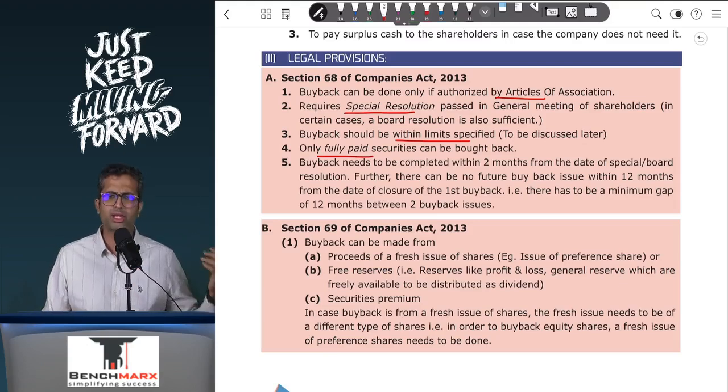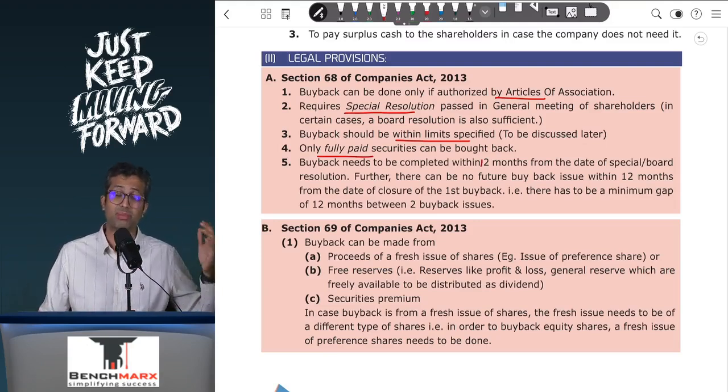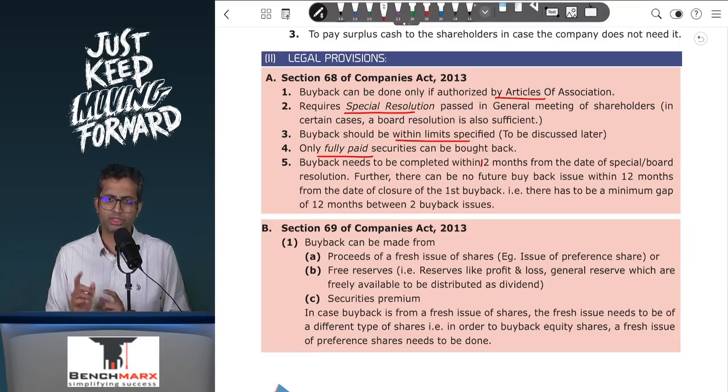Now this buyback, usually there is a time gap within which it needs to be completed. I believe this is around 12 months from the date the resolution is passed, and once a buyback is done, you cannot do another buyback within another 12 months. So if a buyback is done in a particular year, for the next 12 months you cannot buy back.